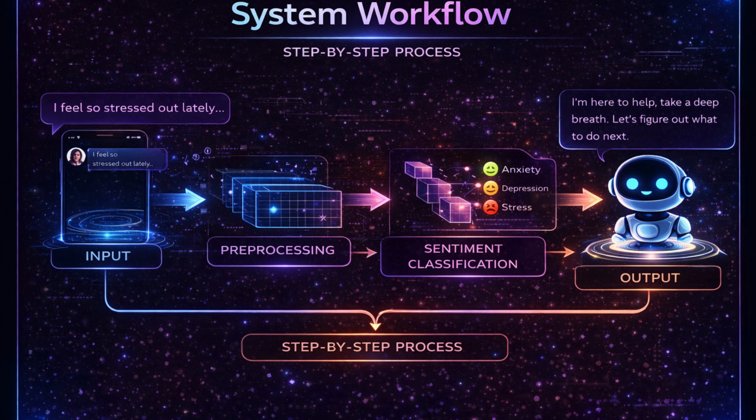Next, the processed text is fed into the sentiment classification module, powered by CNN, which identifies the underlying emotion, such as anxiety, stress, or depression. Based on this emotional understanding, the system generates a context-aware and meaningful response tailored to the user's needs. Finally, the response is delivered to the user, completing a smooth and human-like interaction cycle. This workflow ensures that every interaction is intelligent, responsive, and emotionally aware.